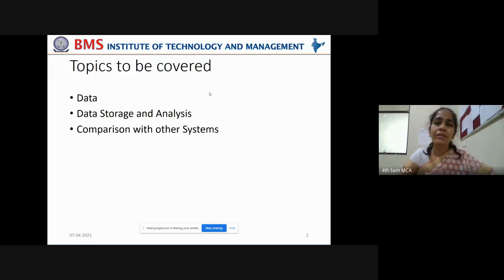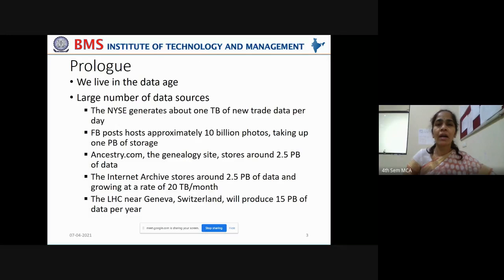MapReduce. Right. In today's class, we are going to once again cover the importance of data and how data storage and analysis have changed over the years, and comparison with other systems. Hadoop's comparison with other systems like RDBMS, grid computing, volunteer computing, and how Hadoop is trying to overcome the drawbacks posed by RDBMS and other traditional types of computing. Okay, so let's start with this third module.